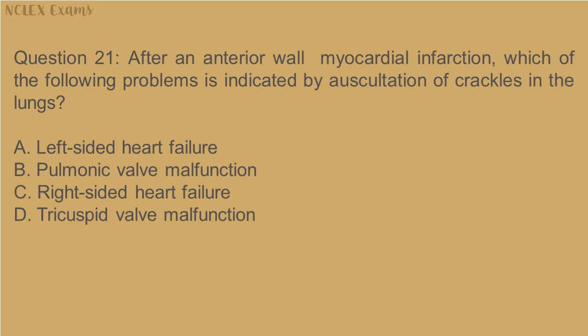Question 21. After an anterior wall myocardial infarction, which of the following problems is indicated by auscultation of crackles in the lungs? A. Left-sided heart failure. B. Pulmonic valve malfunction. C. Right-sided heart failure. D. Tricuspid valve malfunction.